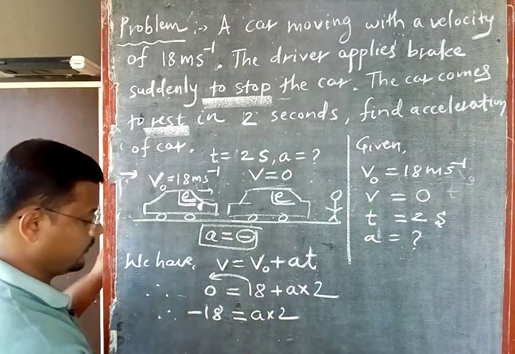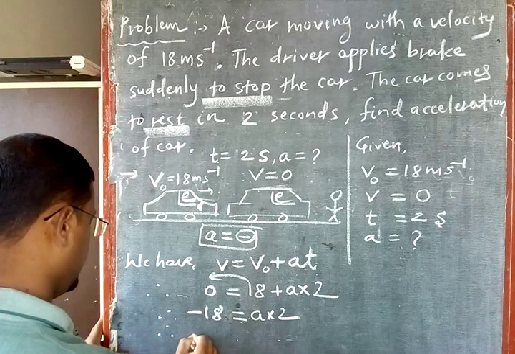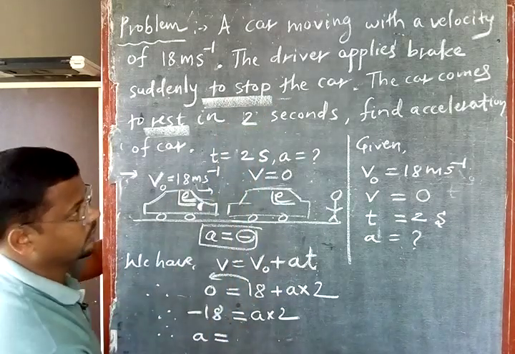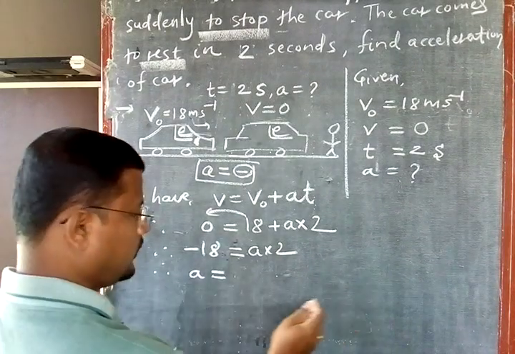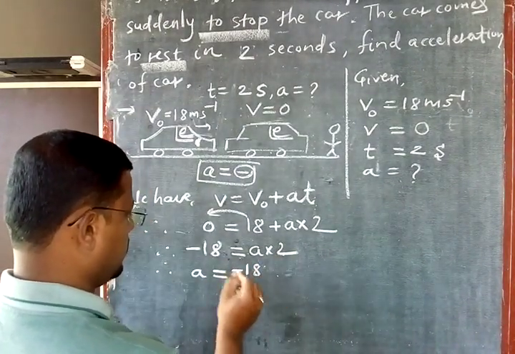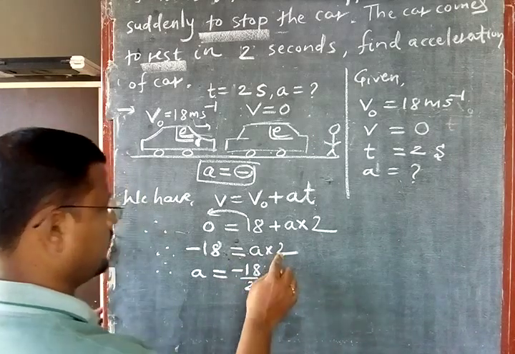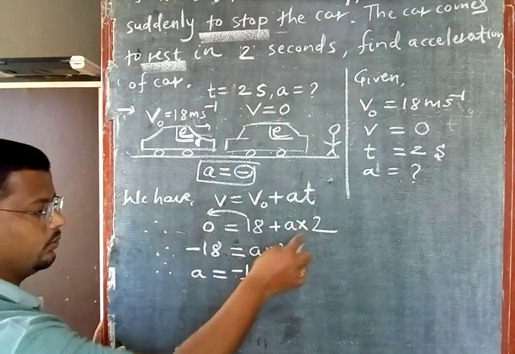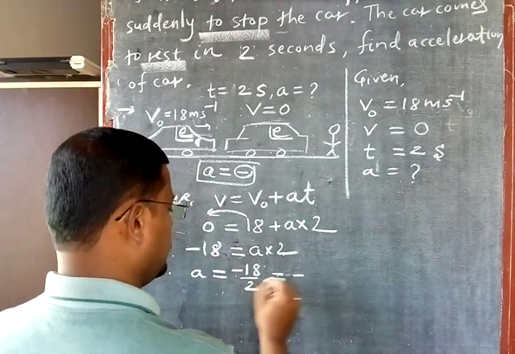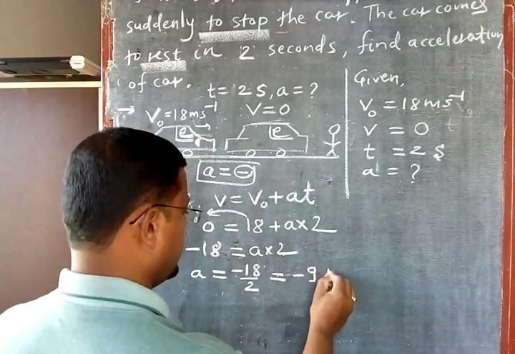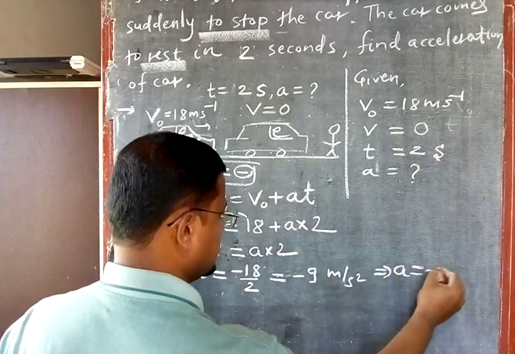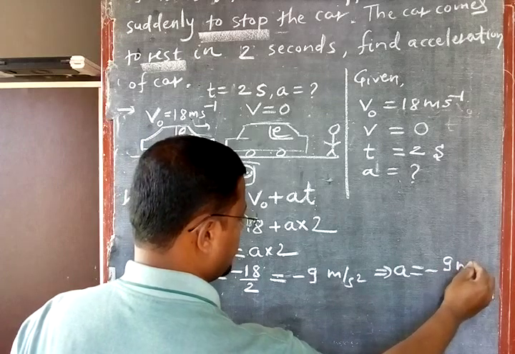So therefore I can get the value of a. You can write this problem. You can stop the video and write. Therefore a is equal to minus 18 by 2. Minus 18 is brought here, this 2 is divided here, minus 18 by 2. So it is equal to what? Minus 9, and the unit is meter per second square. So this implies your acceleration is equal to minus 9 meter per second square.